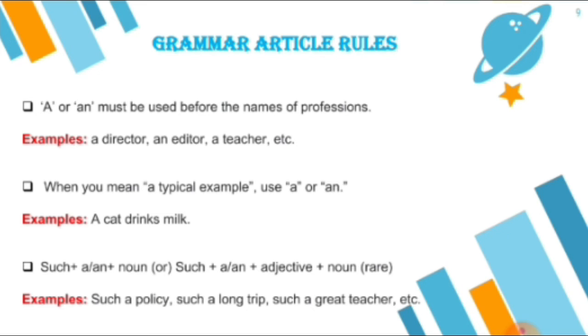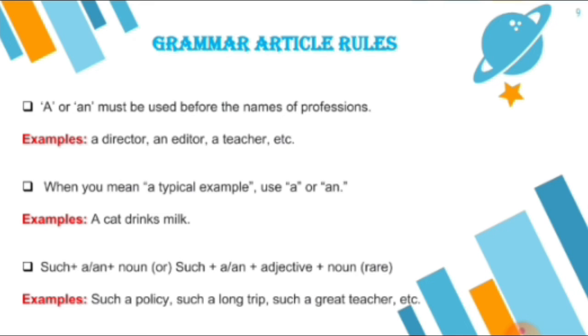When you mean a typical example, use a or an. It means when you are giving a lecture in your class and you want to put some example in front of your students, you use the article a or an. For example, a cat drinks milk.